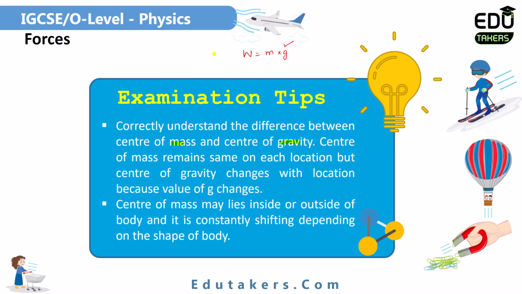Suppose there is an object placed on the earth and a second object placed on the moon. Then on the surface of the earth and moon, the gravitational field strength varies. Both of these locations have different gravitational field strengths. That's why the weight of both of these objects varies at these surfaces, which means that the center of gravity changes from location to location.